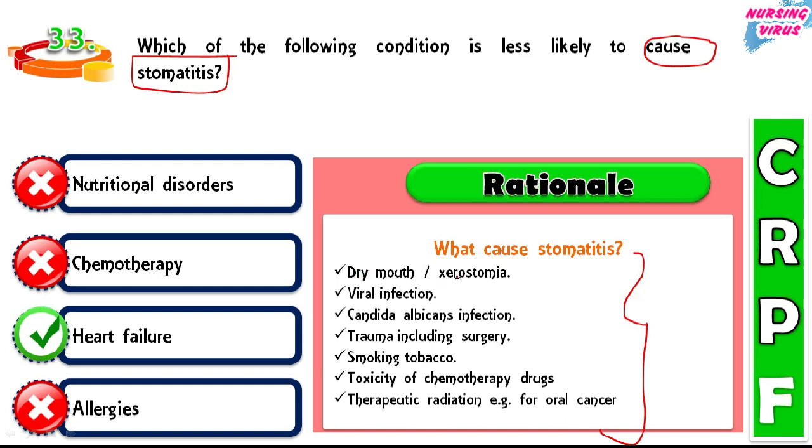Here: dry mouth and xerostomia, viral infection, Candida albicans infection, trauma including surgery, smoking tobacco, and toxicity of the chemotherapy drugs, and therapeutic radiation for oral cancer. So all these things can cause stomatitis, like a nutritional disorder, chemotherapy and allergies. Except that, heart failure, the remaining all will cause the stomatitis.